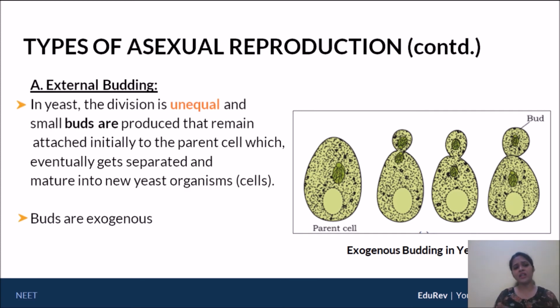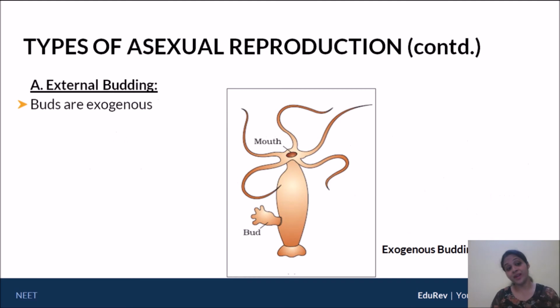Okay. Now here you can see in yeast the division is unequal and small buds are produced that remain attached initially to the parent and then they can be separated out. When they separate out, they will behave as a new yeast cell. So this is exogenous budding. Another example of exogenous budding apart from yeast, as we said, is hydra. So here you can see the hydra main body, and you can definitely see the bud protruding out here.